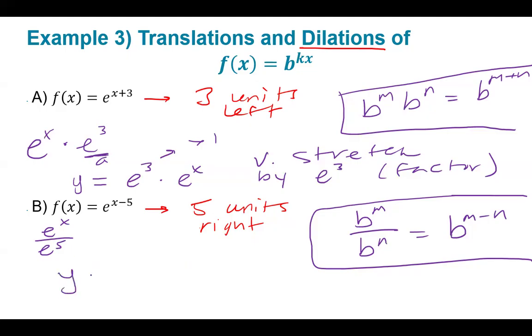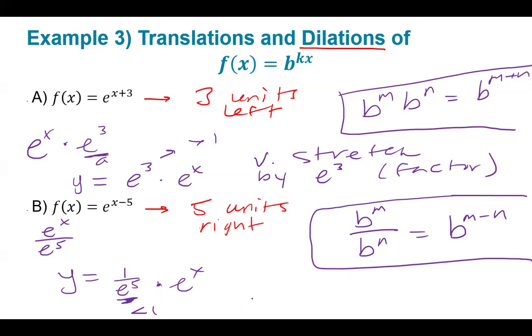So in terms of a function, we have y equals 1 over e to the 5 times e to the x. And now this is my a. And I'm asking myself, is this a greater than 1 or less than 1? It's going to be less than 1. And because it's less than 1, it's going to be a vertical what?